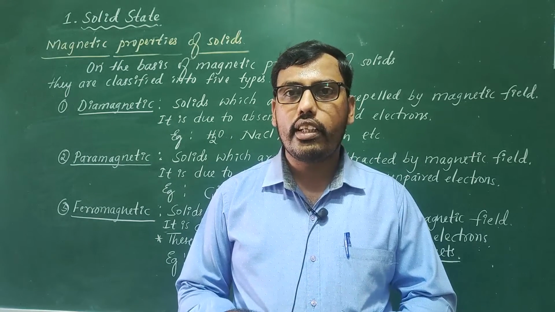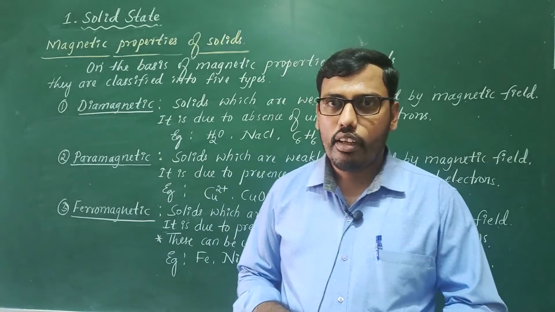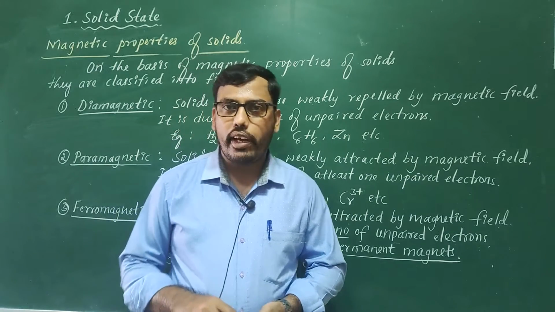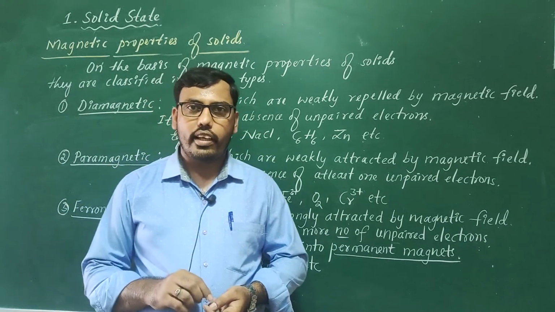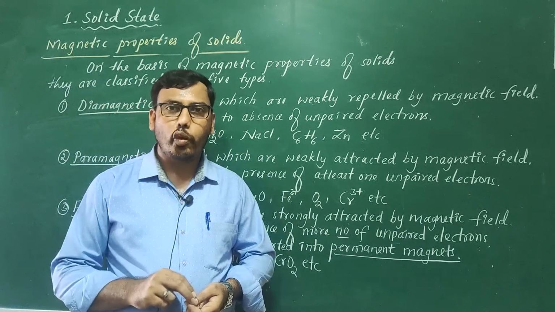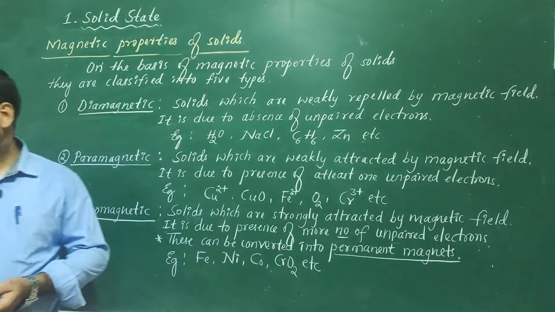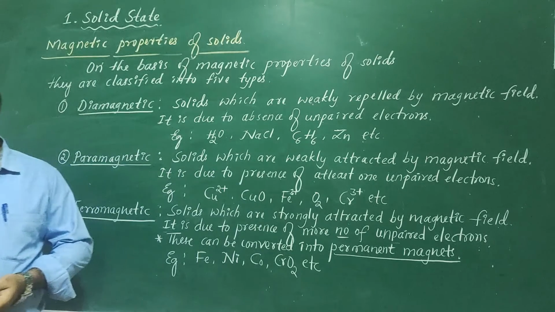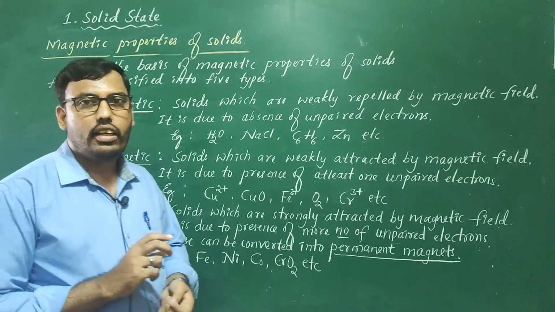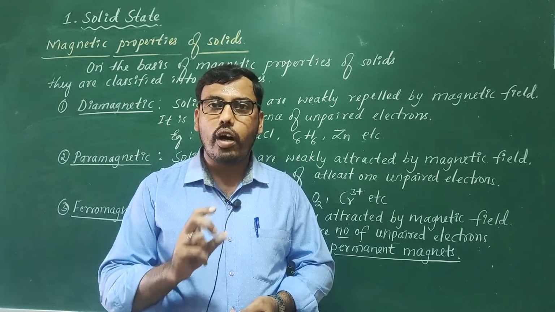In order to understand these two types, first we should know what the term domains means. In the case of ferromagnetic substances, the metal ions of the substance are clubbed together, grouped together into small regions.